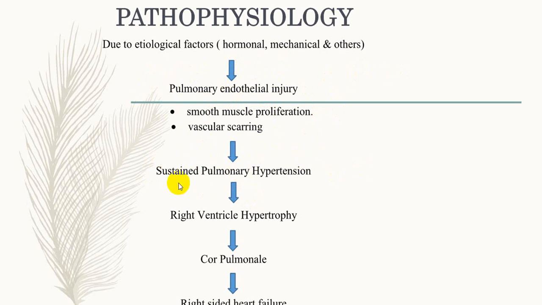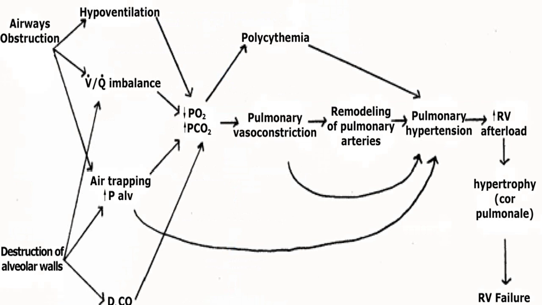Because of this sustained pulmonary hypertension, there is a right ventricular hypertrophy, because right ventricle will have a increase in afterload, and so right ventricle has to do more work, in that it undergoes hypertrophy or little amount of dilatation, and this we call as a cor pulmonale. And when it undergoes decompensation, we get symptom signs of right-sided heart failure. This will be very common in case of a pulmonary arterial hypertension.